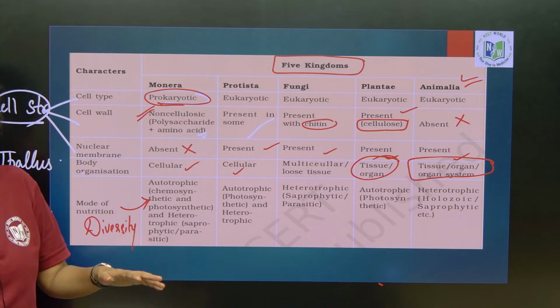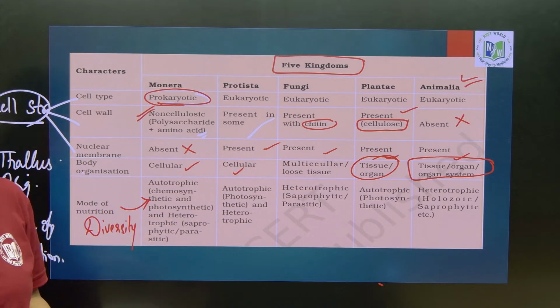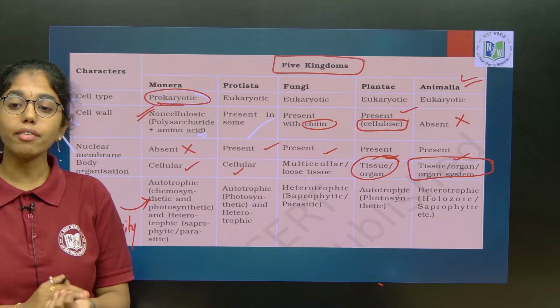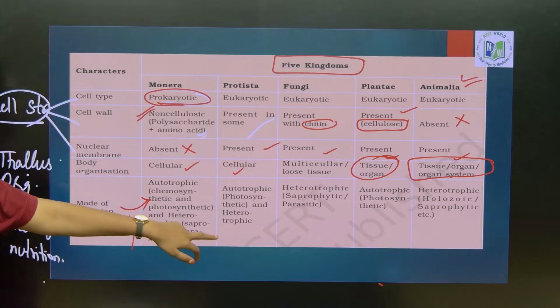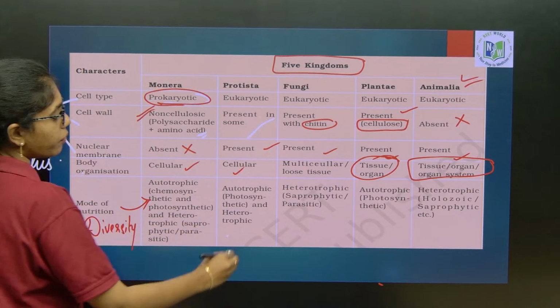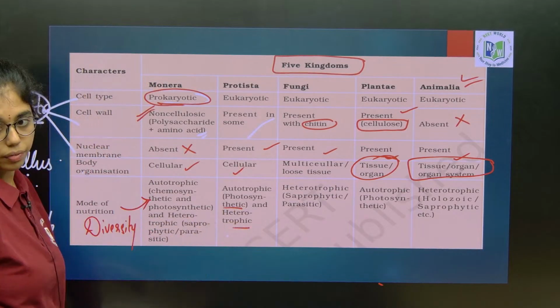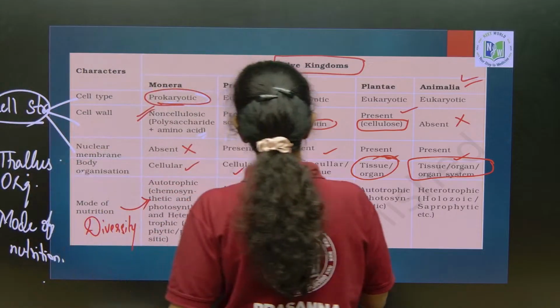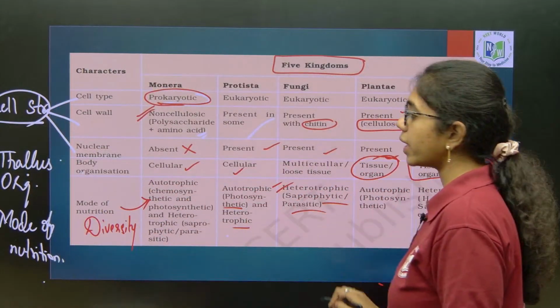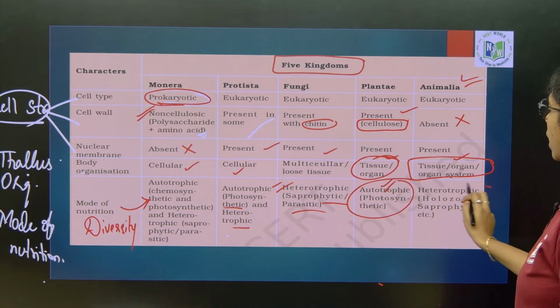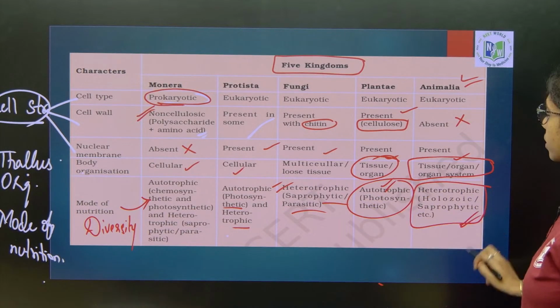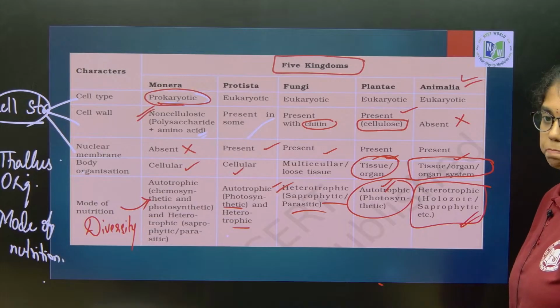Again in autotrophic you have photoautotrophic, chemoautotrophic. Heterotrophic you have saprophytic, symbiotic and parasitic. Got it beta? Here you see next Protista, autotrophic, photosynthetic and heterotrophic. And fungi, heterotrophic, saprophytic and parasitic. Autotrophic, photosynthetic. Heterotrophic, holozoic and saprophytic for Animalia.